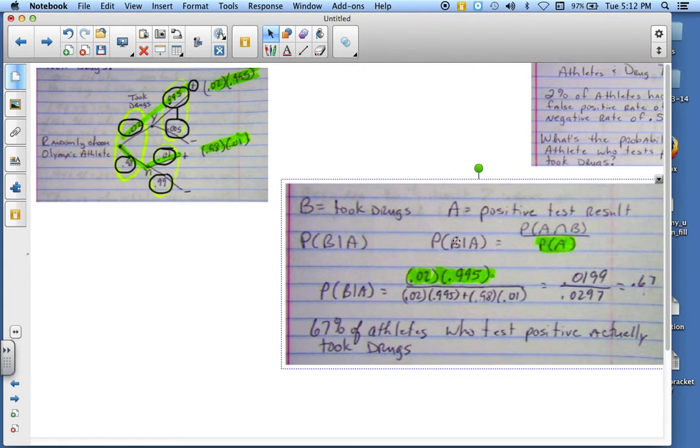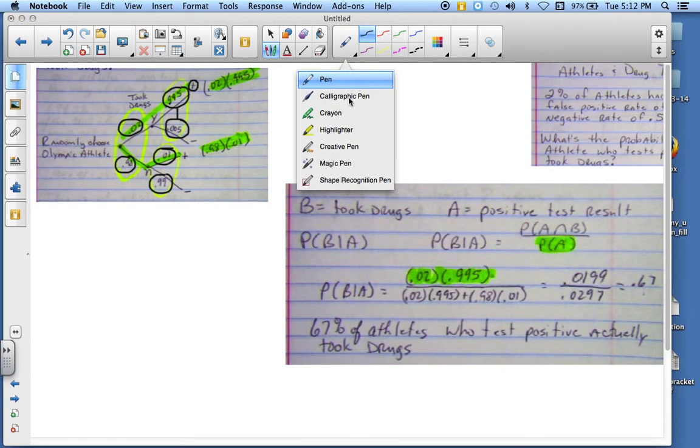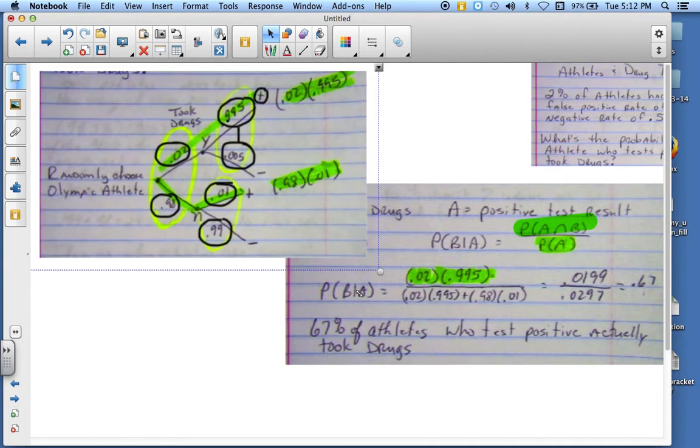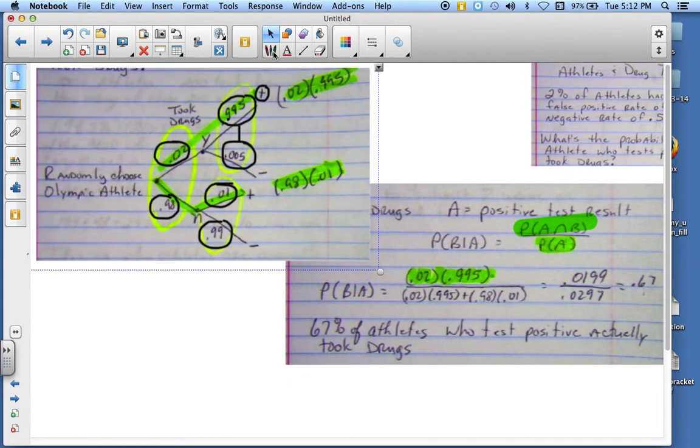Now notice, here's the formula. The probability of B given A is equal to the probability of A and B over the probability of A. So that's this formula right here, okay? Now, the probability of A and B happening is this little section right here, 0.02 times 0.995. That's what you put on top.